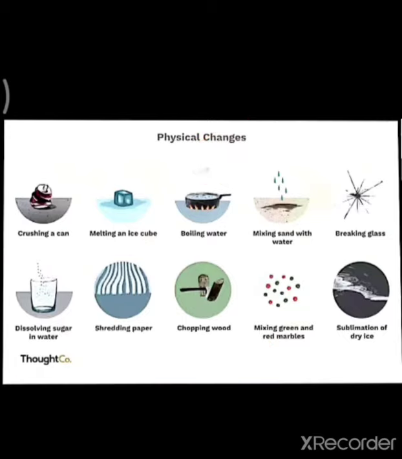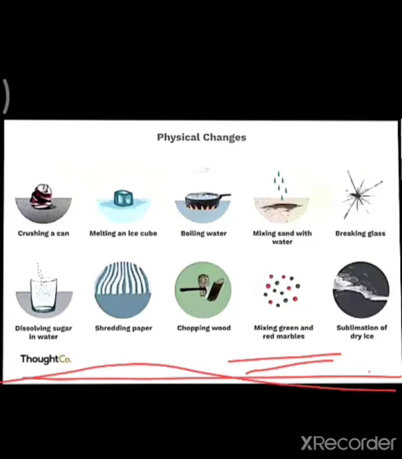In case of these marbles, now it is mixed, but we can separate and get back the green and red marbles separately like previous. That's why this is a temporary and reversible change.